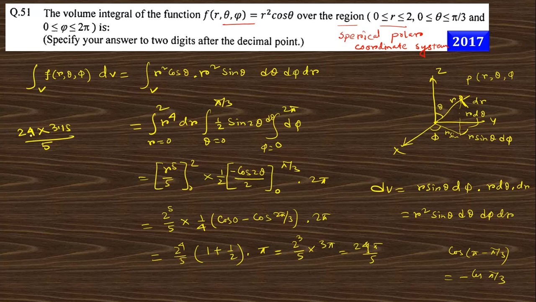You can take this as 25, so this is nearly 15. Actually 24 into 3.14 divided by 5, you get the answer 15.072, so the answer will be 15.07. So the answer of this question is 15.07, two digits after the decimal point. So 15.07 is the answer of this question.